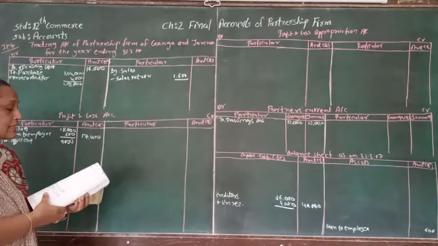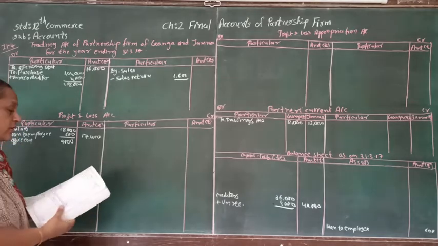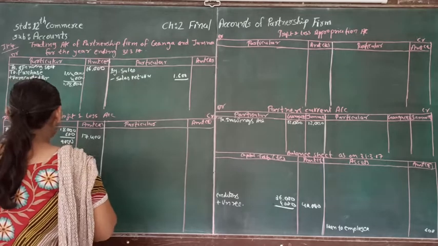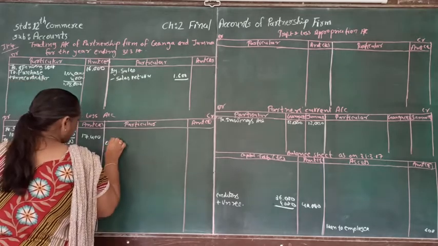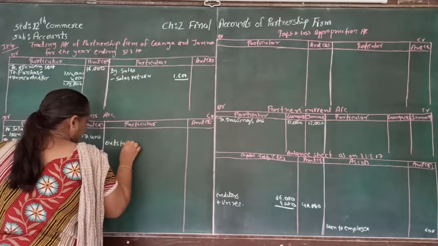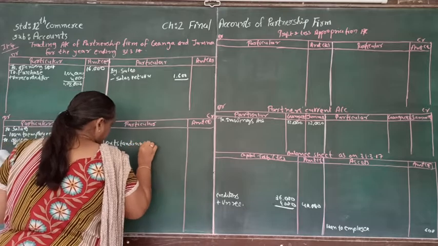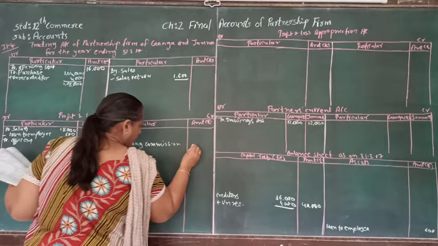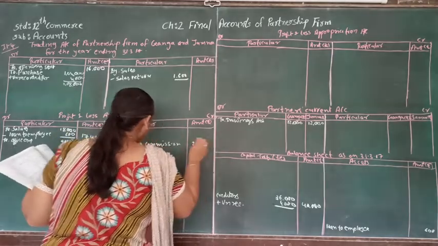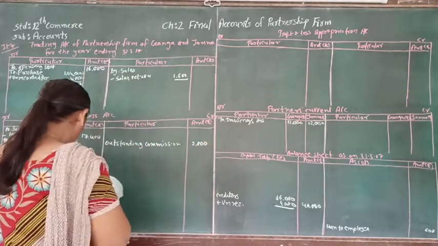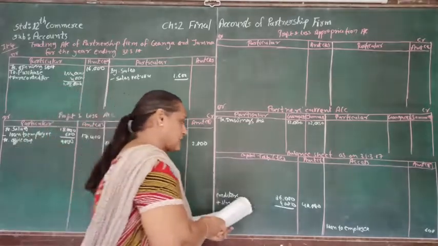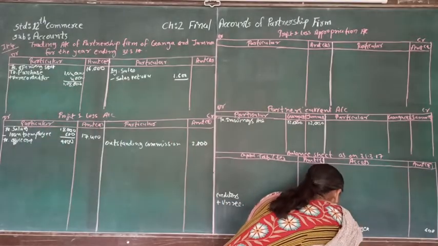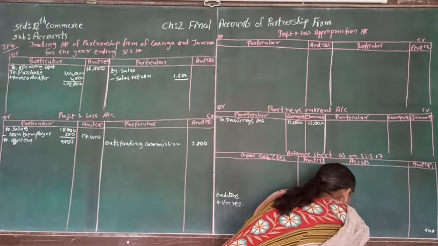So receivable commission is supposed to be credited to profit and loss account. So let's write that outstanding commission 2,000, and outstanding commission is an income of the partnership firm. So here outstanding commission 2,000,